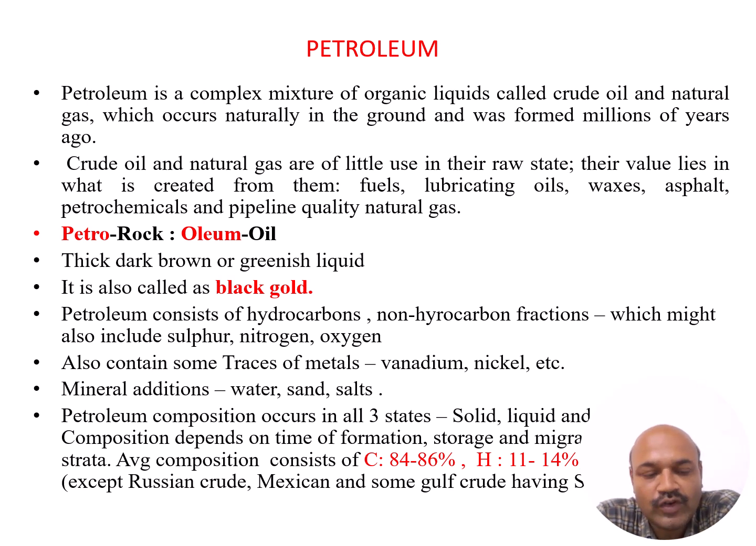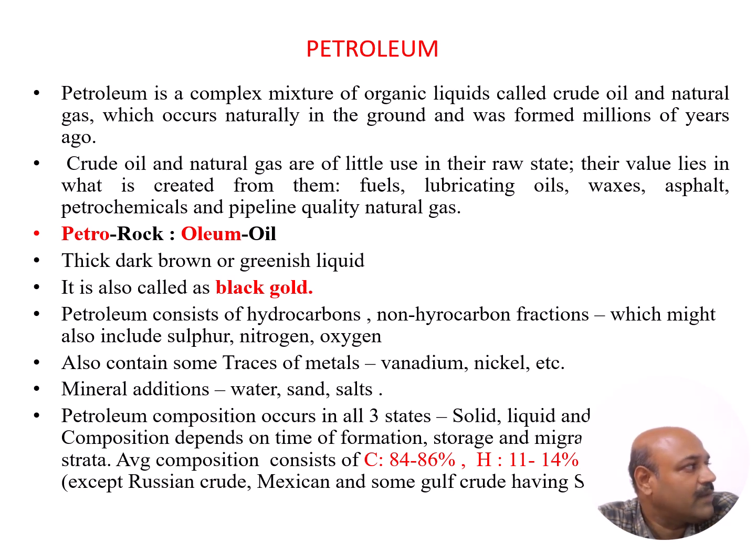As we all know, petroleum is a complex mixture of organic liquids called crude oil and natural gas, which occurs naturally in the ground and was formed millions of years ago. Crude oil is of little use in its raw state, whereas if it is converted to fuels, lubricating oils, waxes, asphalt and petrochemicals, it has an enormous number of uses. The word petro means rock and the word oleum means oil, so petroleum is also called rock oil.